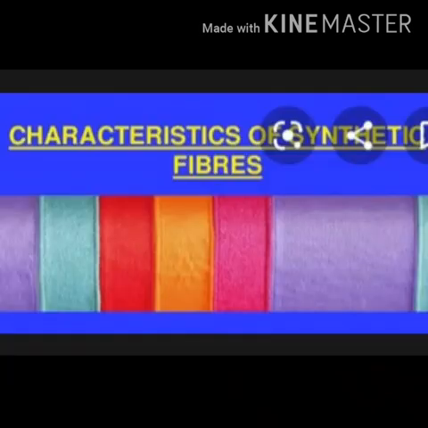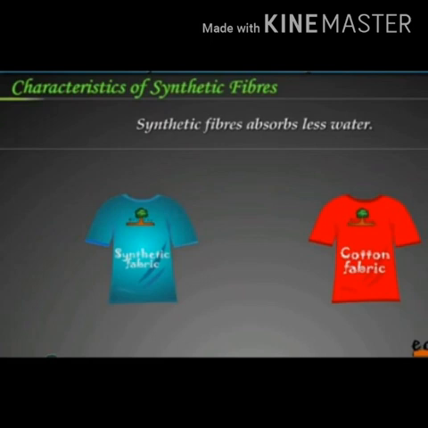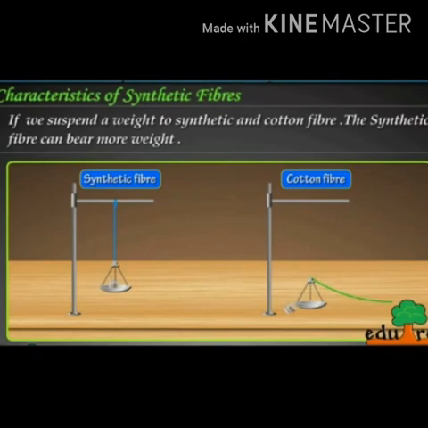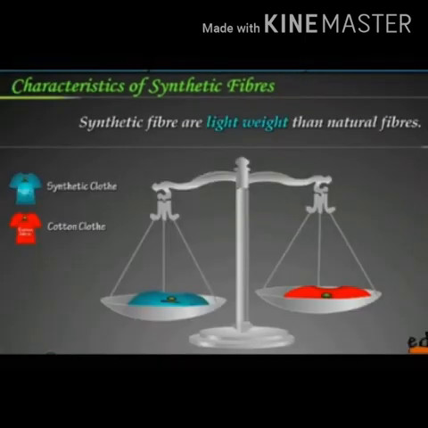Next is the characteristics of synthetic fibers. They are very strong when compared to cotton fiber, and they absorb less water. If we suspend a synthetic fiber and a cotton fiber with a weight, the synthetic fiber bears more weight. From this, we can conclude that synthetic fibers have higher strength than cotton fiber. Synthetic fibers are lighter in weight than cotton fibers.